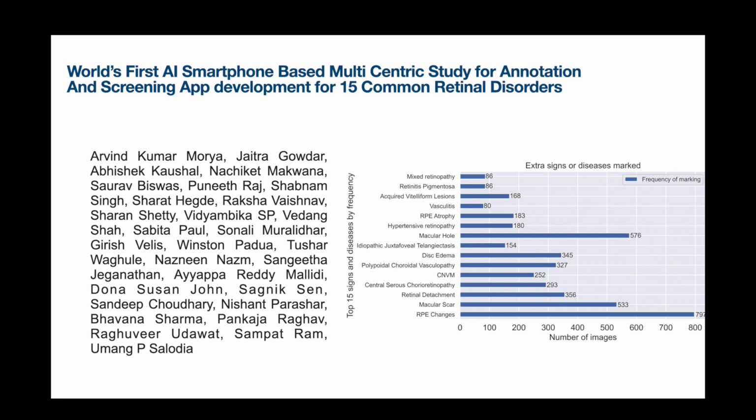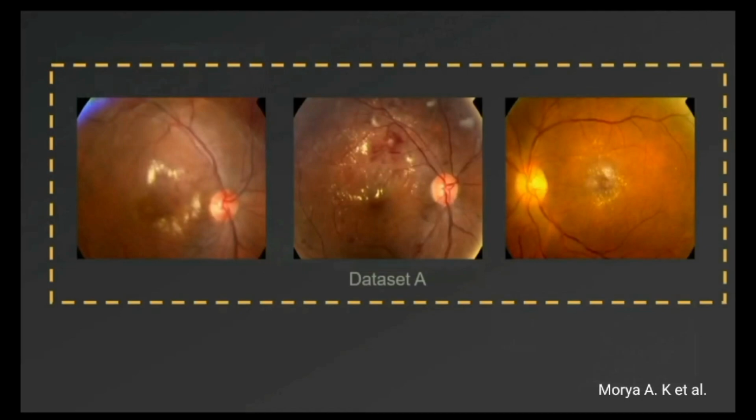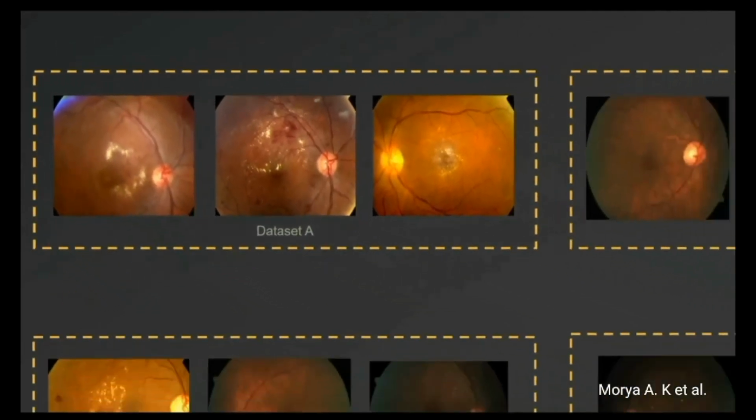So, we did a world's first AI smartphone-based multicentric study for annotation and screening app development for 15 common retinal disorders at 15 retinal centers in India with 50 retinal specialists, IIT engineers, and optometrists. We initially began by asking doctors to annotate the images using online platforms, but faced some of the following issues.